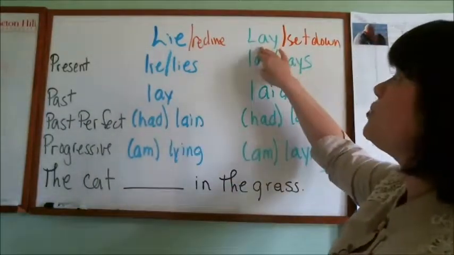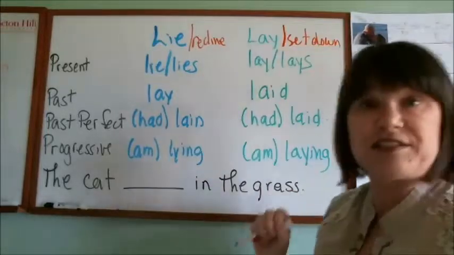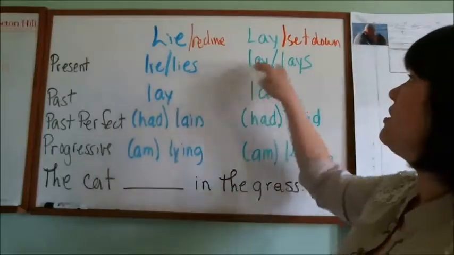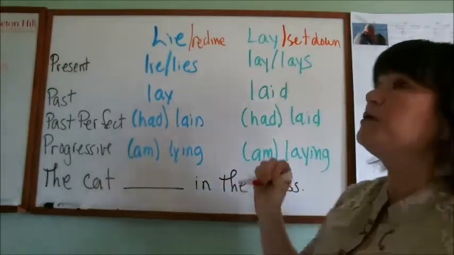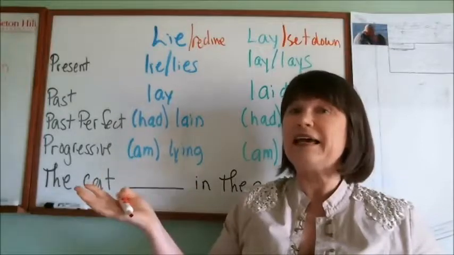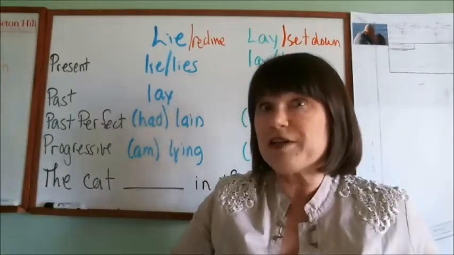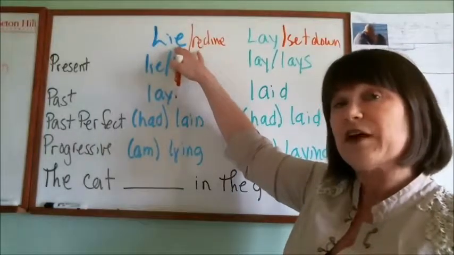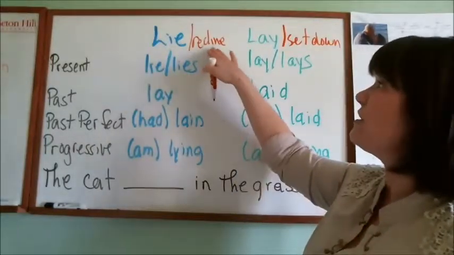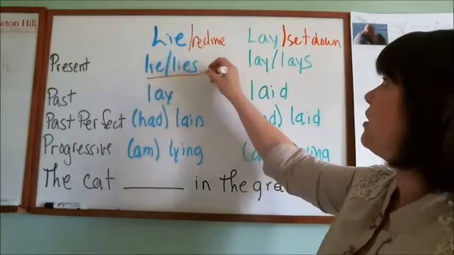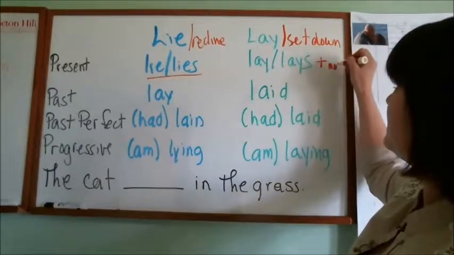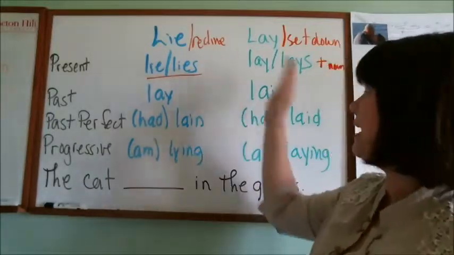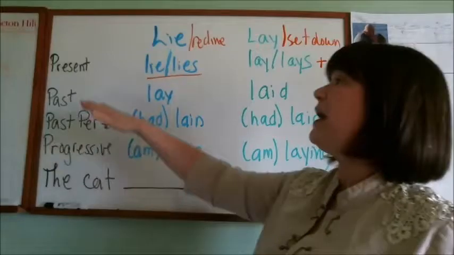And a transitive verb means you need to have something that you're actually setting down. So I lay the book on the table. She lays the book on the table. It wouldn't make sense to simply say I lay because you'd be saying, well, what are you setting down? Now, you don't need to memorize those terms intransitive and transitive, so long as you understand that this can stand by itself, but this needs a noun.